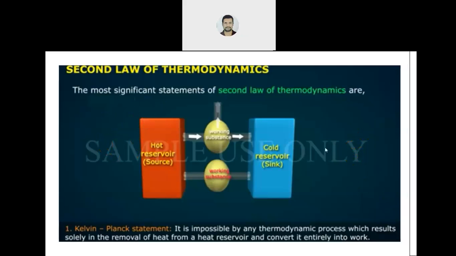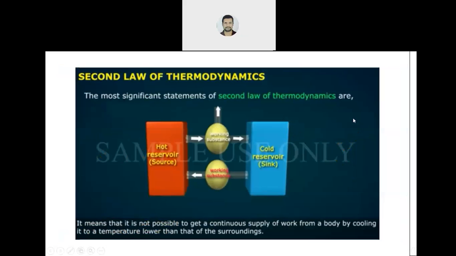I hope it is clear. Now, same thing, what I told you, written in words. It means that it is not possible to get a continuous supply of work from a body by cooling it to a temperature lower than that of the surroundings.